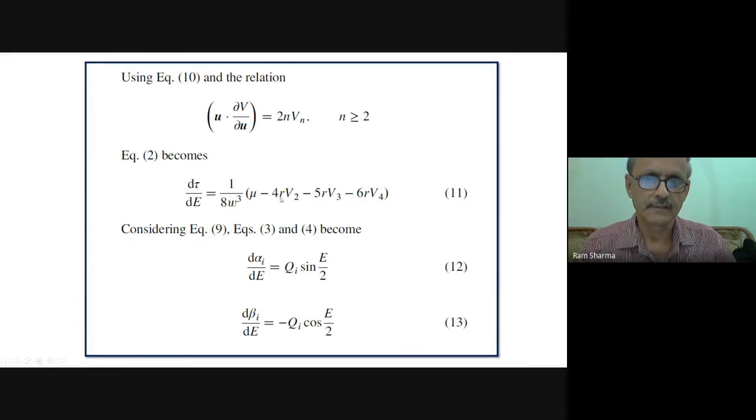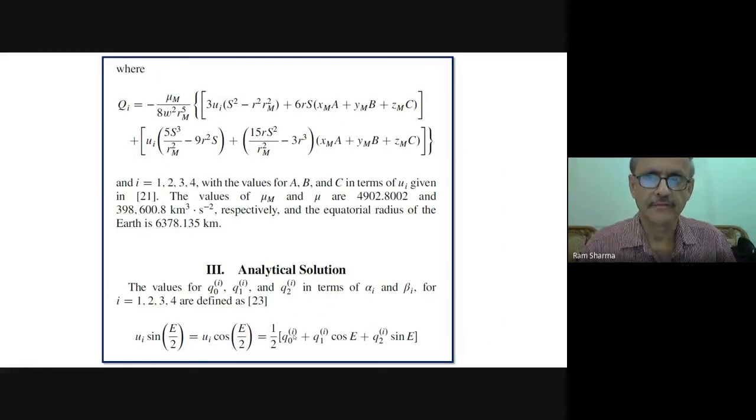So this is carried out from here, and this is d alpha by d, and this is d beta by d, and q_i and sin e. This is in the same form we wrote, because we had earlier experience, so we had no problem. The only problem was the expansion of those things, how we are going to handle them.